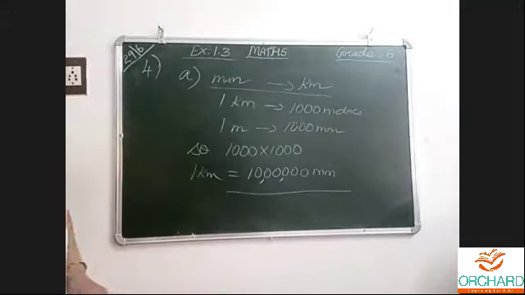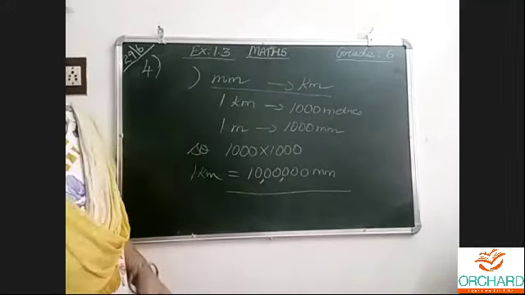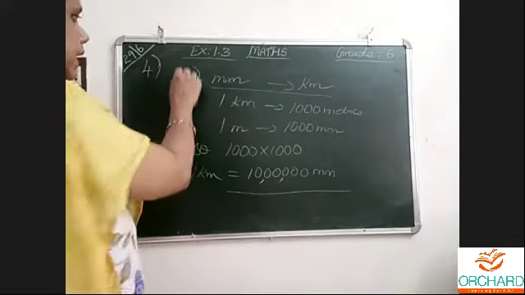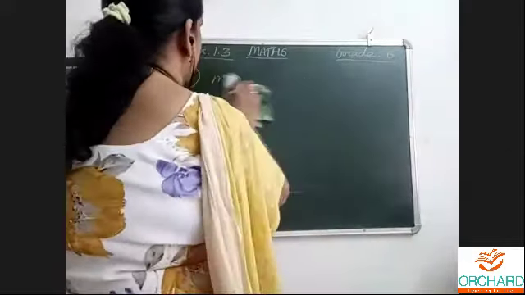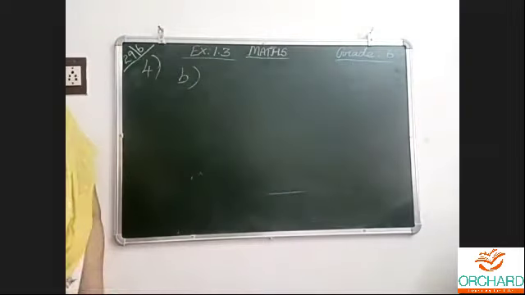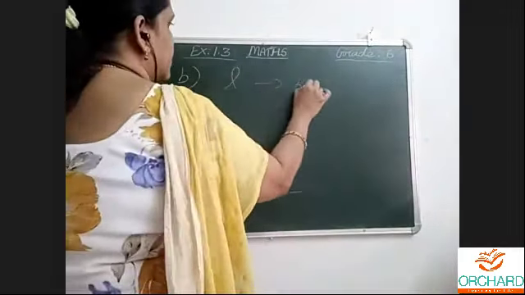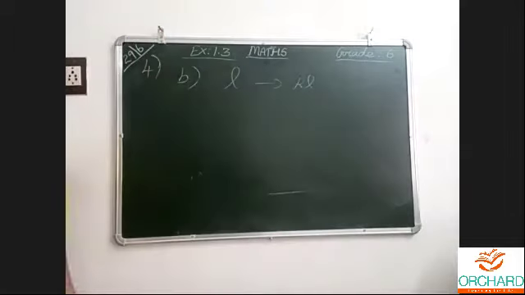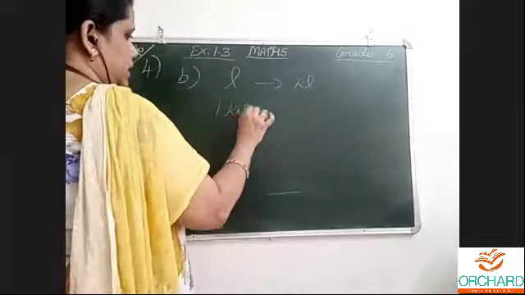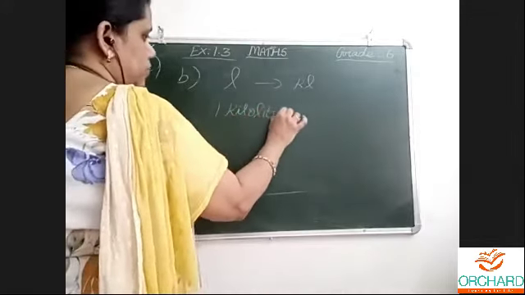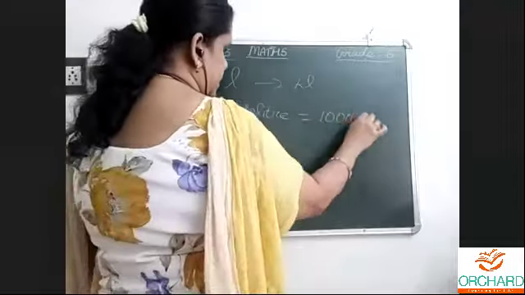All this you will get in the material. Let us pass on to the A, B, C, D questions. I'll do 2 questions. Straight questions are for you. Liter to kiloliter. This is very, very easy. All of us know that 1 kiloliter, kilo means 1000, is 1000 liters.